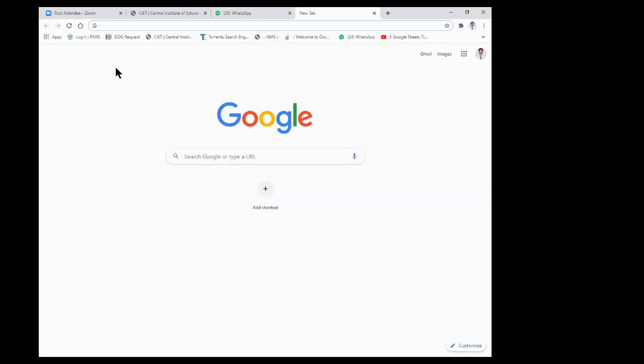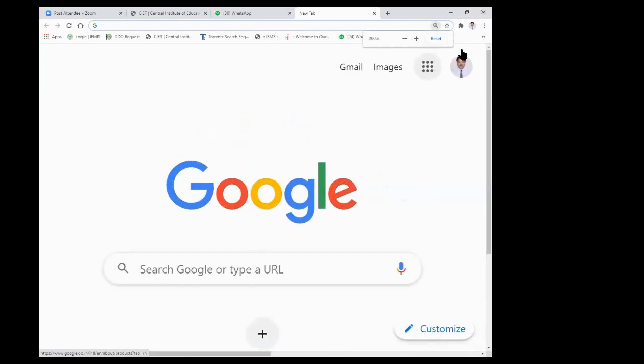Whenever we open a browser, let us take the Chrome browser or any browser, at that time we will see this type of first page. Where my cursor is pointing, we see this first page. Let us look at the right side topmost corner. We will see four buttons here.